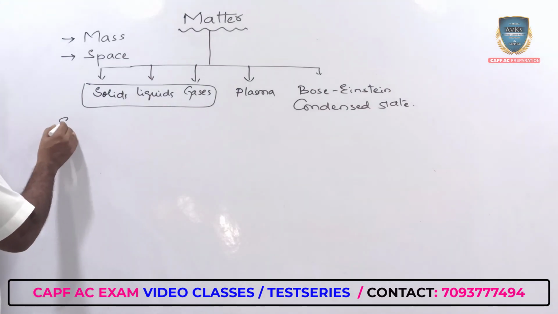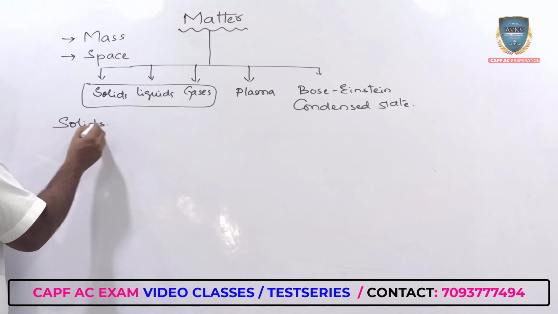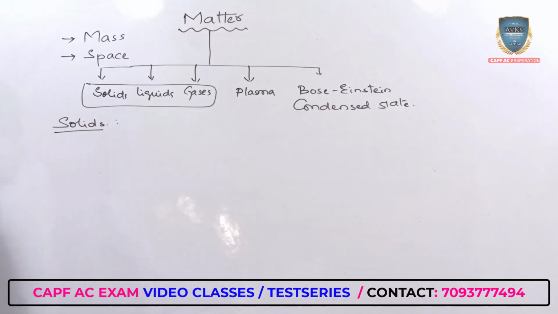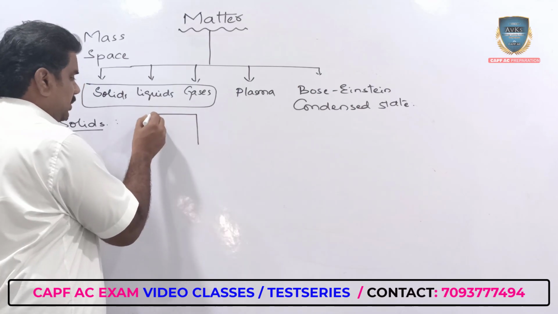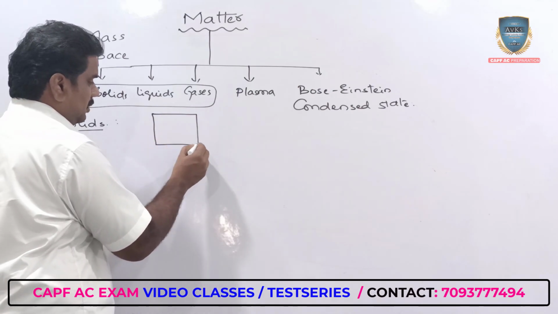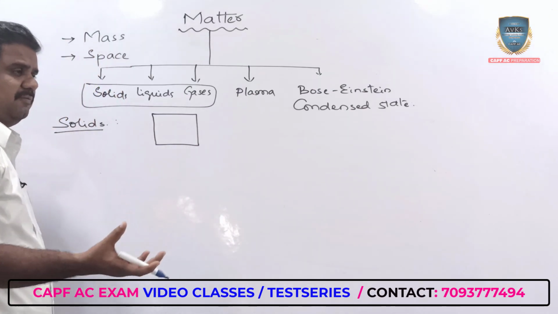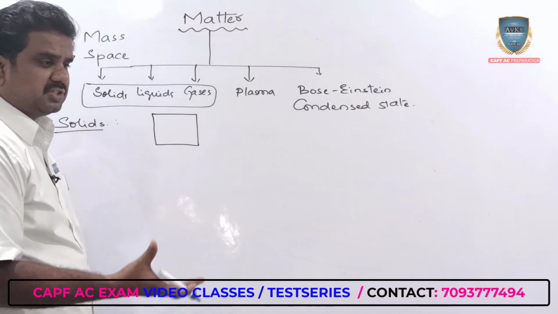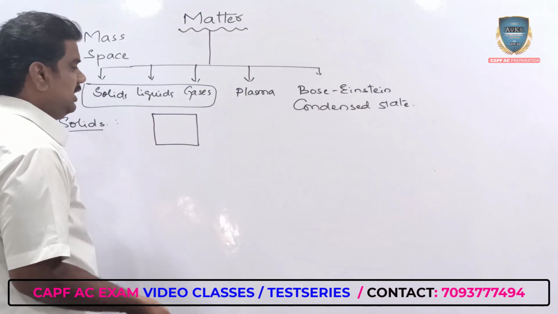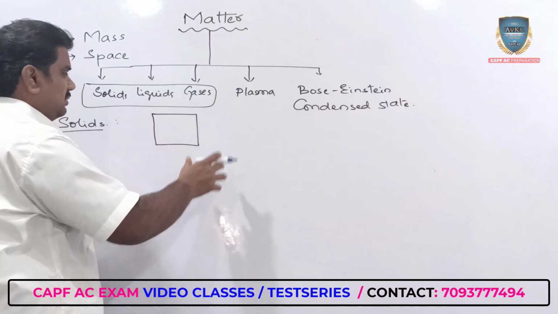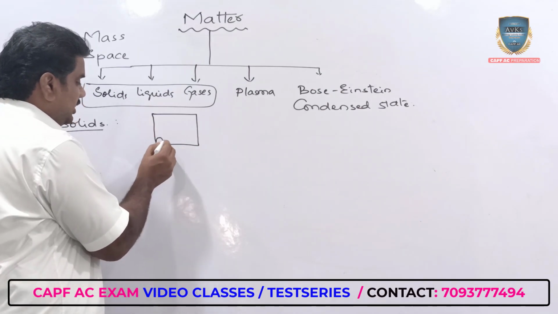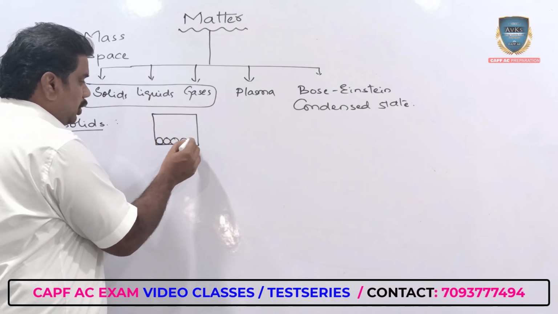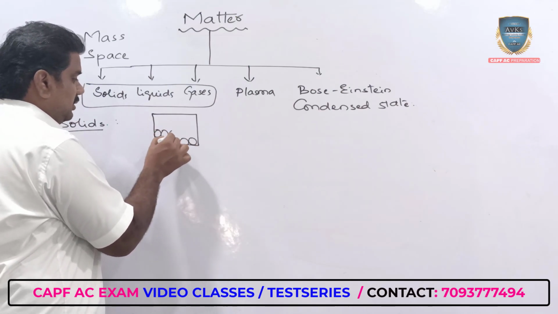Now, when talking about solids, what is a solid material? We all have seen and know what solids are. Suppose I take a particular material, a piece of iron, a piece of steel, or gold, silver, any material. Suppose this material has a shape like this. In this case, all the atoms and molecules will be present in a structure like this.